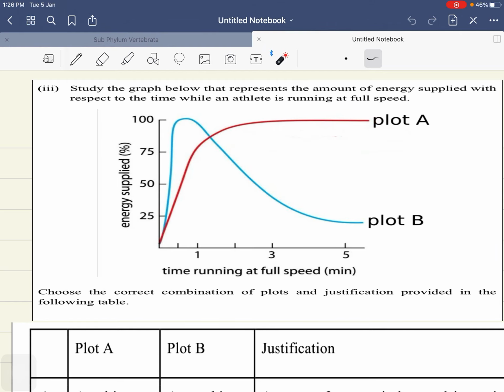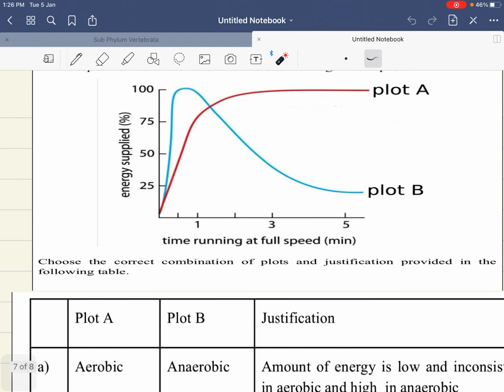Now the second graph has a peak at 100 and then it gets lower. So choose the correct combination of plots and justification provided in the following table.